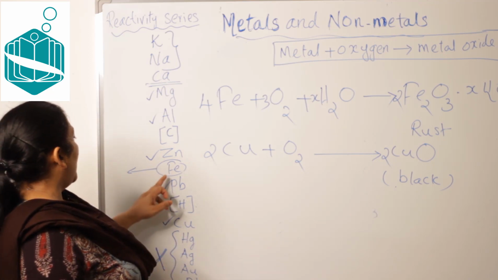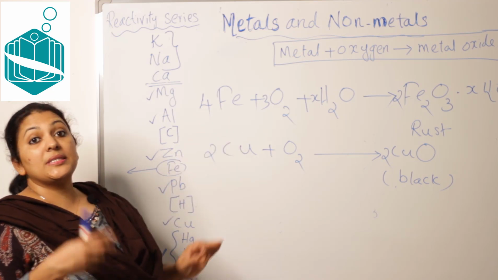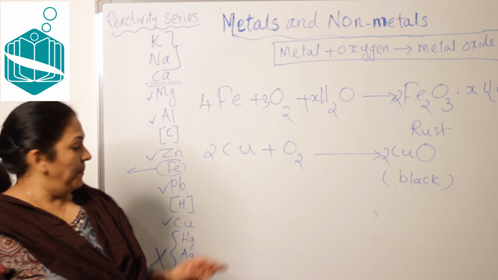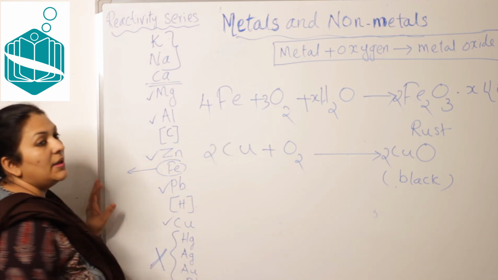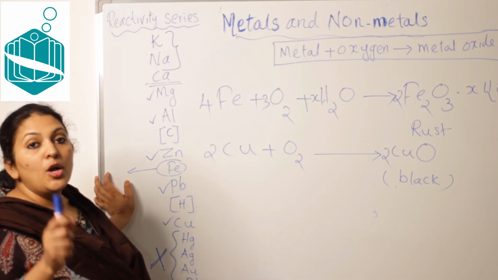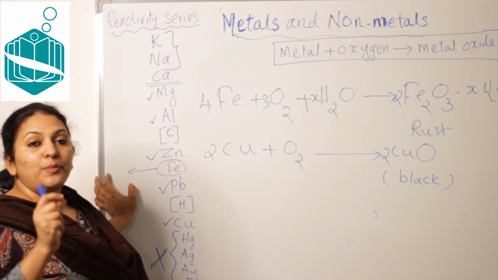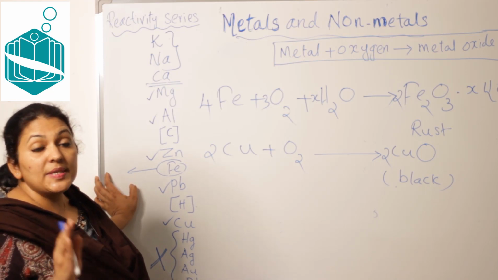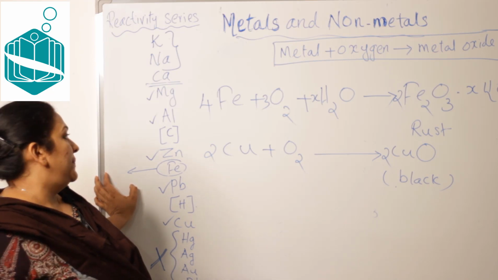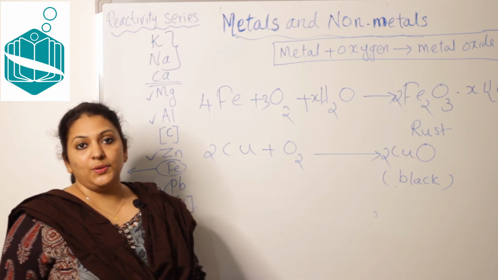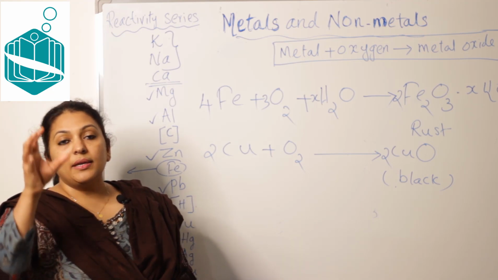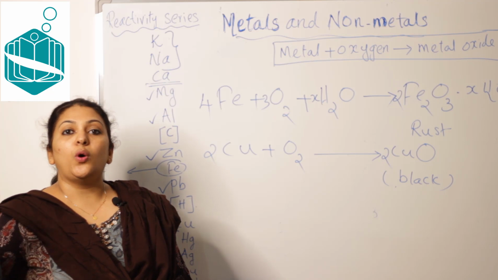In the case of iron, rusting will take place. Then copper, at high temperature only, will react with oxygen to produce copper oxide, which is a black colored compound. Hope you understood the chemical reactions of metals with oxygen.